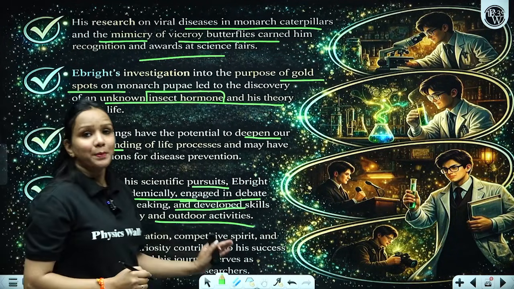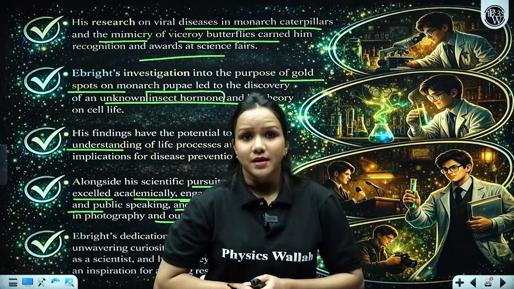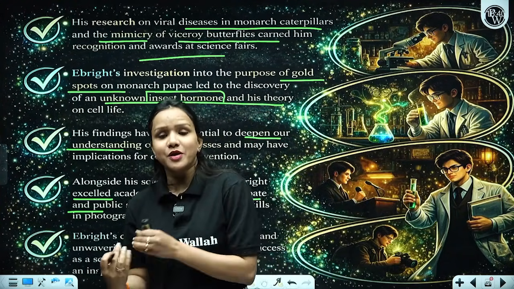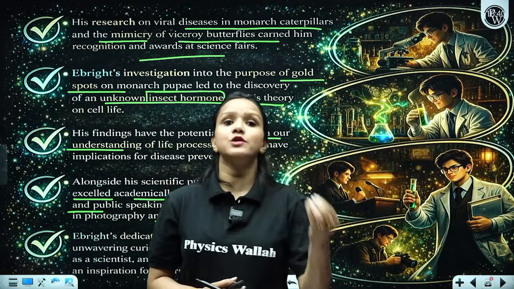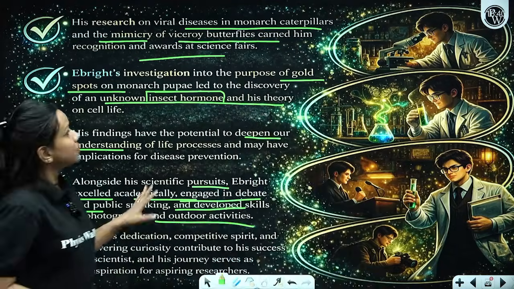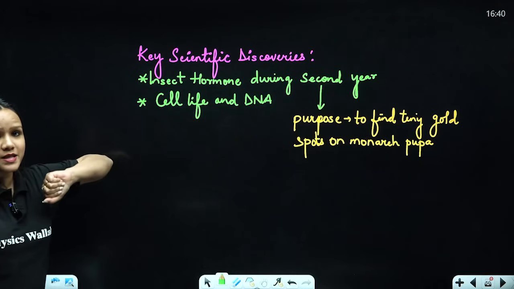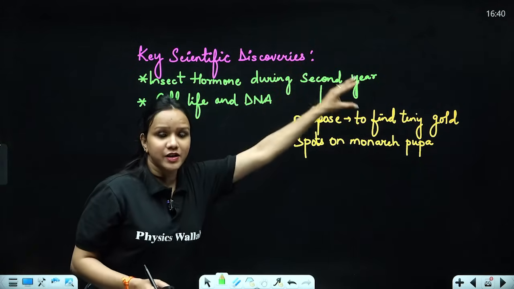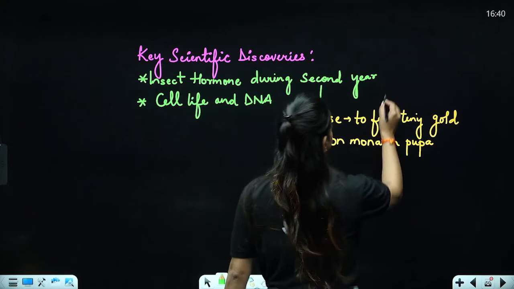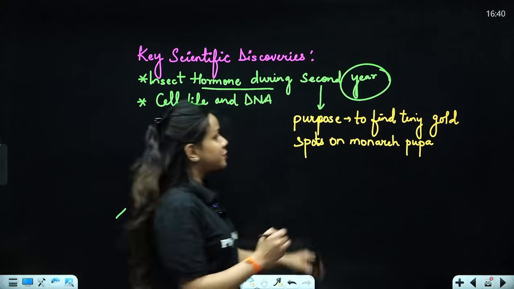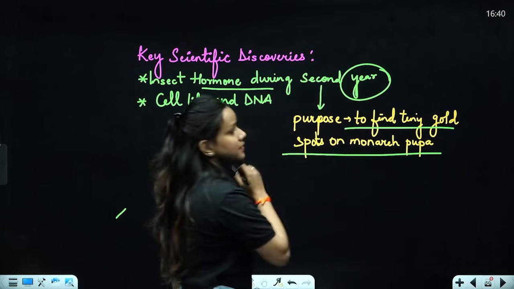Ebright's dedication, competitive spirit, his courage, his zeal to win in life has transformed him, right, from a passionate butterfly collector to a big molecular biologist. Now, let's understand some important discoveries that we would be discussing in detail as well. So, insect hormone: during second year, when he was in second, what did he invent? Insect hormone, cell life and DNA, whose purpose was to find out 10 tiny gall spots on monarch pupa.